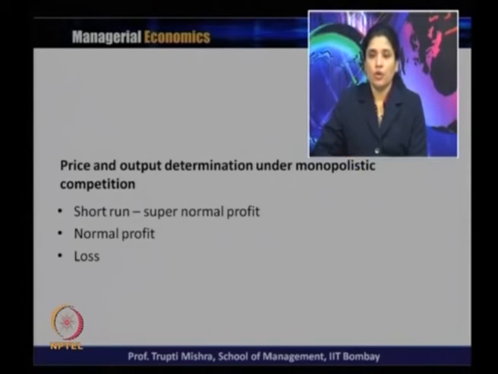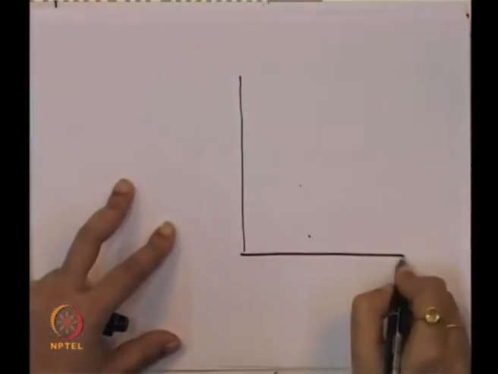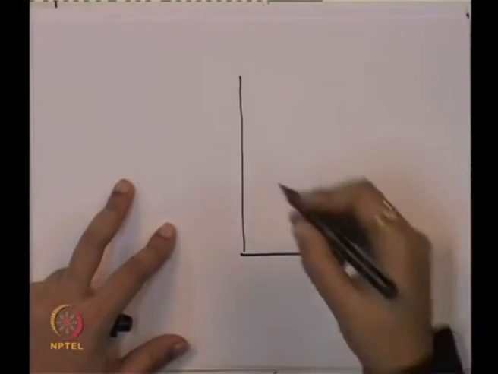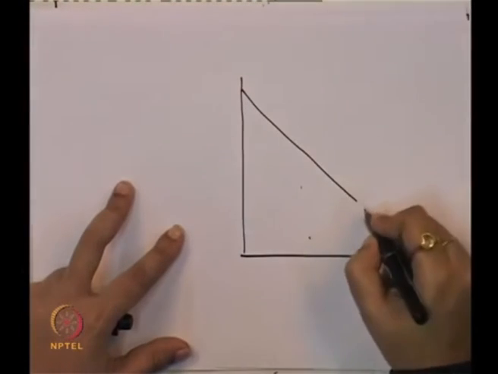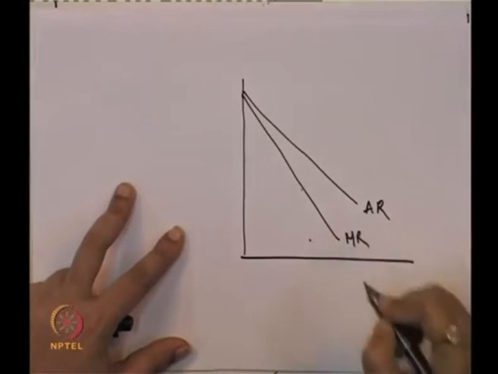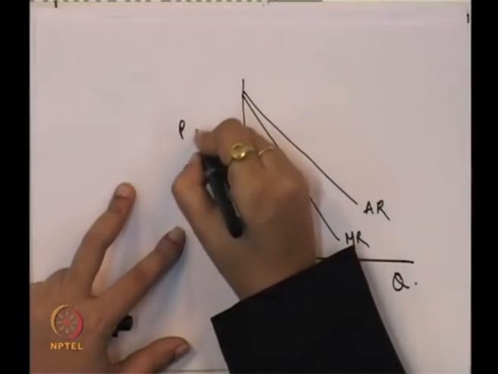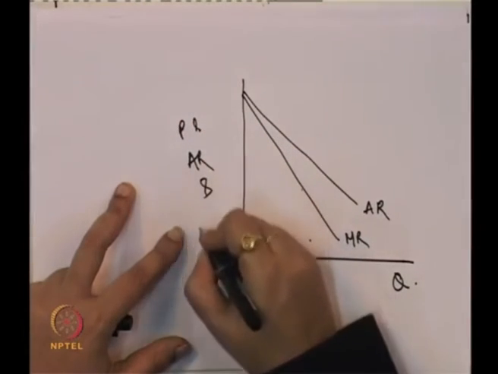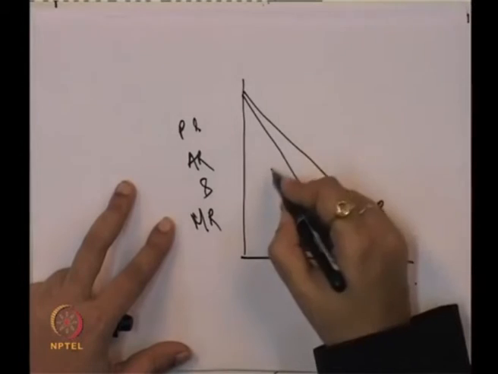So, in the short run, the monopolistic firm may get a supernormal profit, or a normal profit, or incur a loss. We will analyze where they get a supernormal profit, where they get a loss, and where they just get a normal profit. This is always on the basis of average cost and average revenue. So, this is average revenue, this is marginal revenue; here we will take Q, here we will take P.